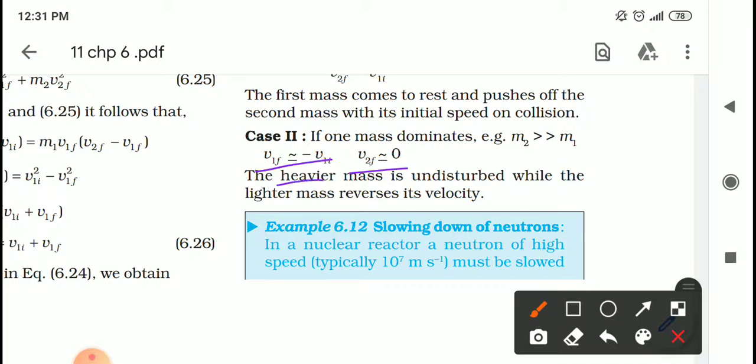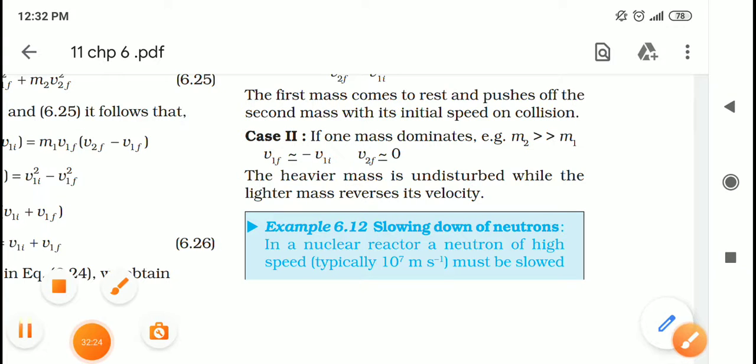So the heavier mass is undisturbed while the lighter mass reverses its velocity. So it rebounds back with the same velocity. So this is what I have to say regarding the elastic collision in one dimension, student.